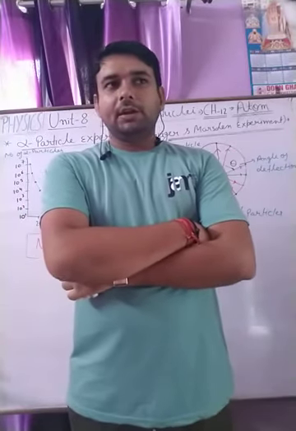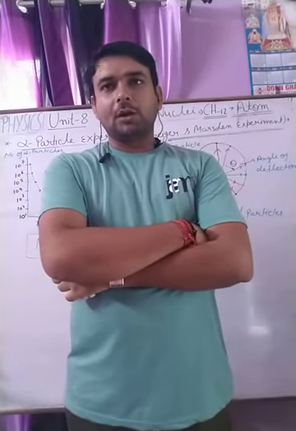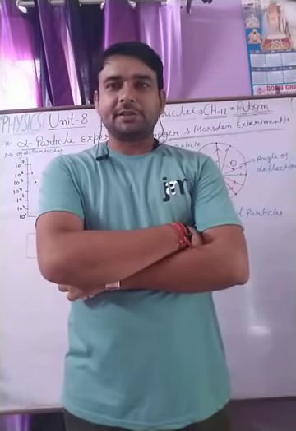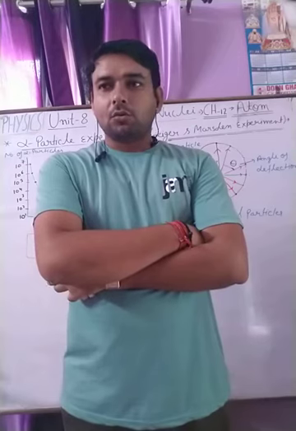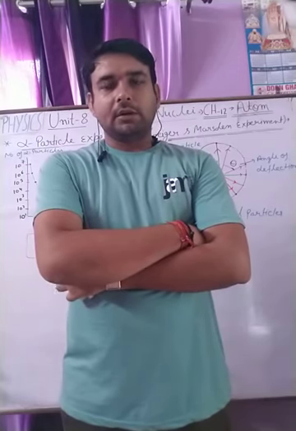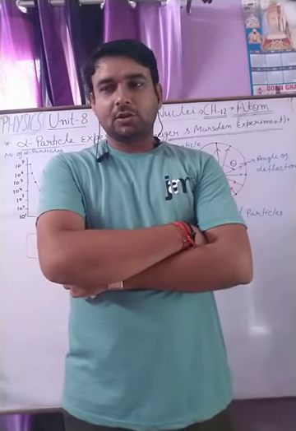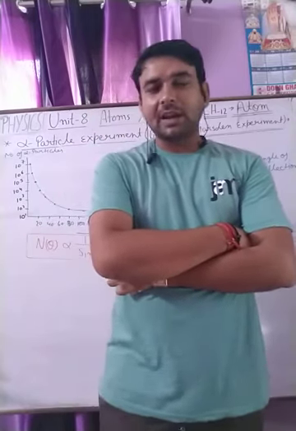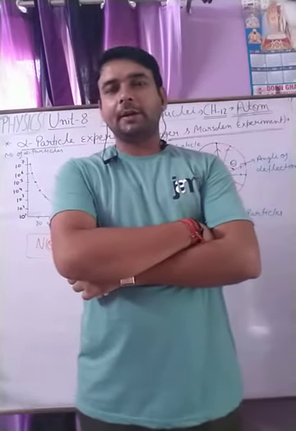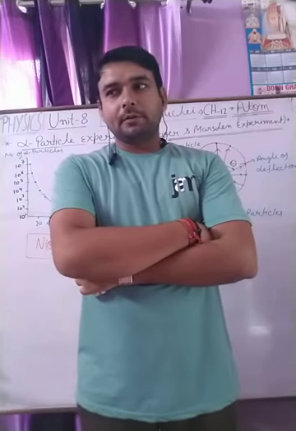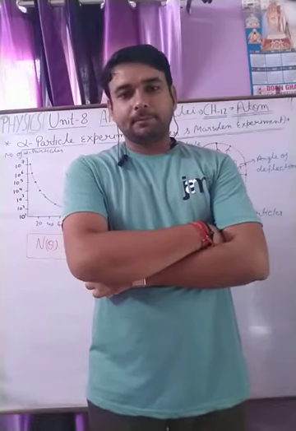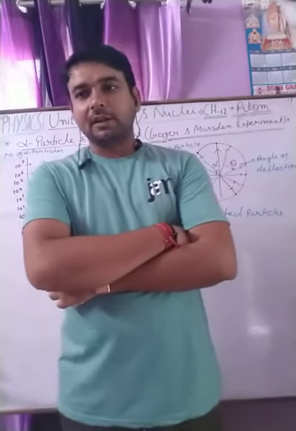In part A we are going to understand the structure of the atom and its characteristics. To understand the structure of the atom, we go through experiments like the alpha particle experiment done by Hans Geiger and Marsden in 1911.